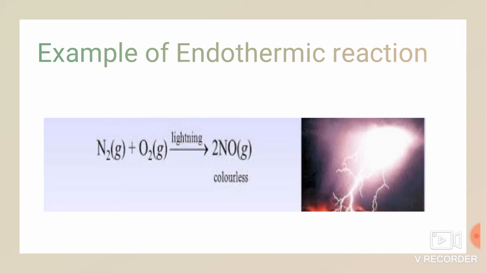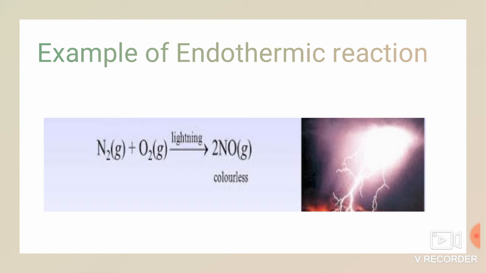So here you can see the first reaction, N2. N2 means nothing but nitrogen, which is in gaseous form. That is why it is denoted as small g, plus oxygen, O2, in the presence of lightning, or we can say electric spark.